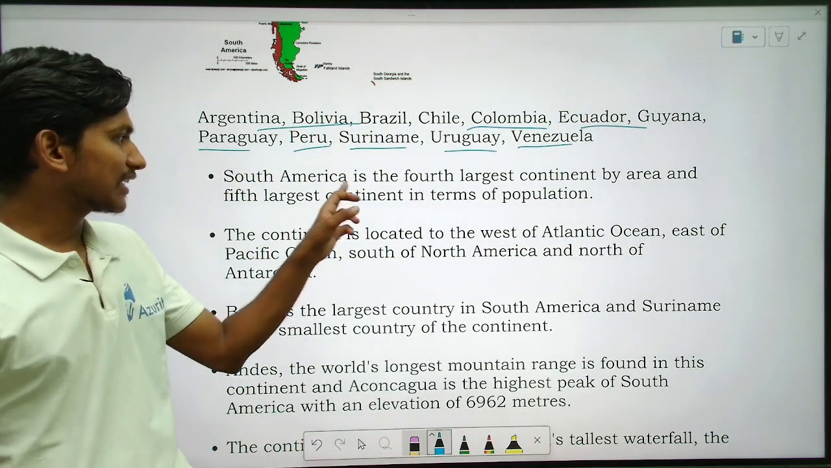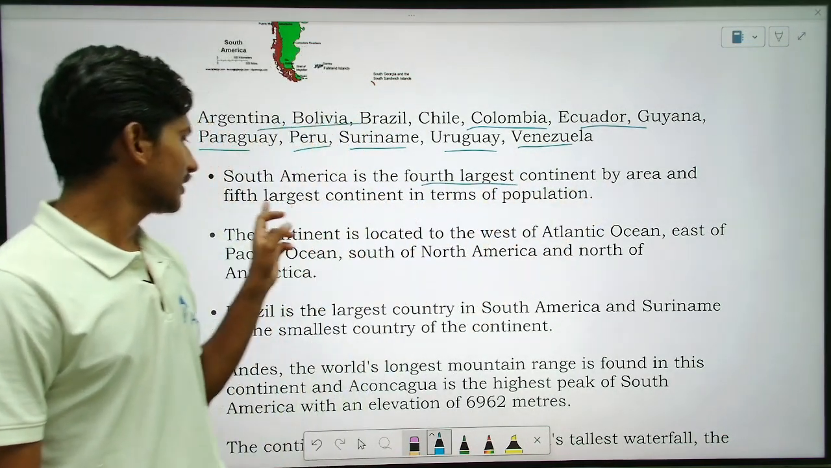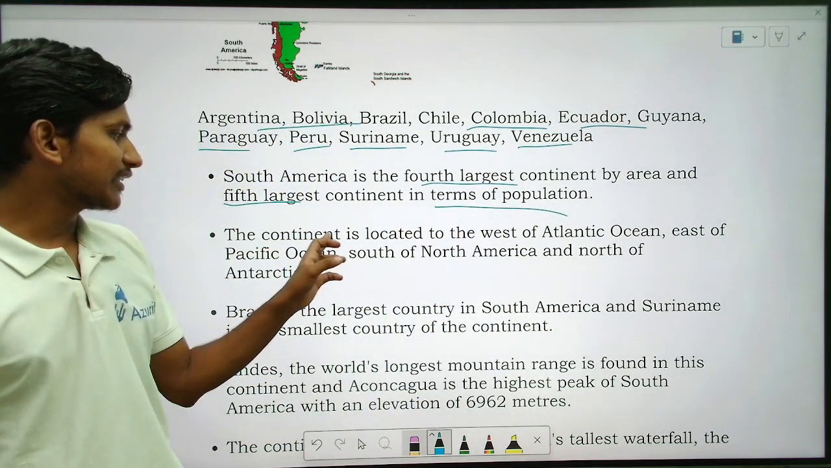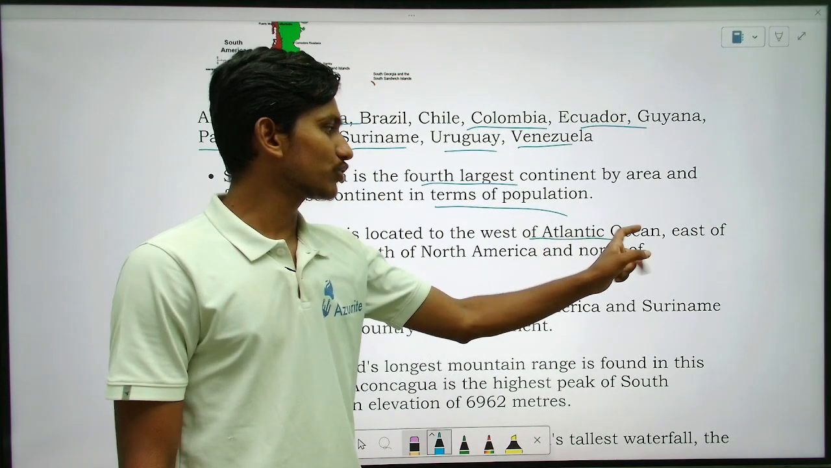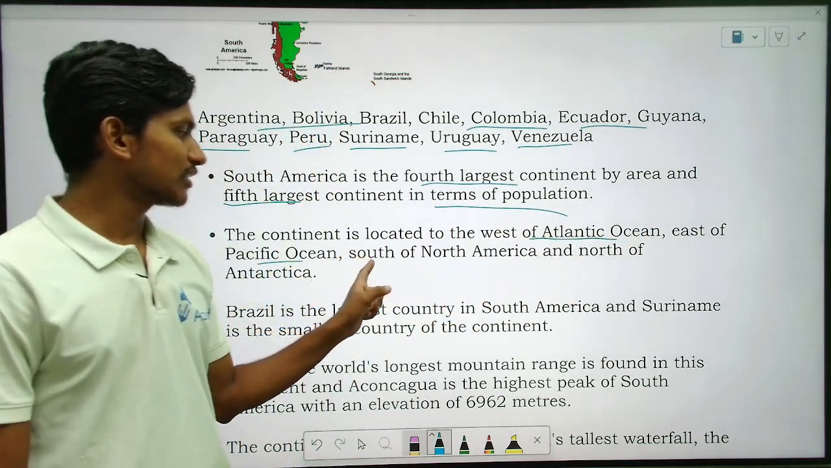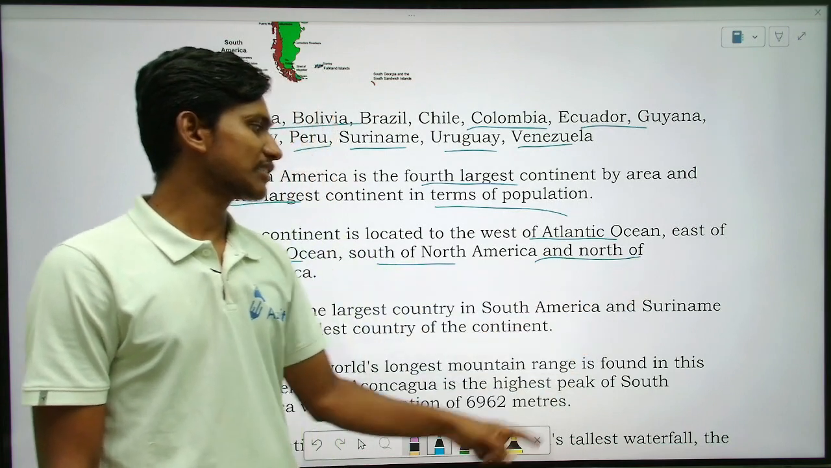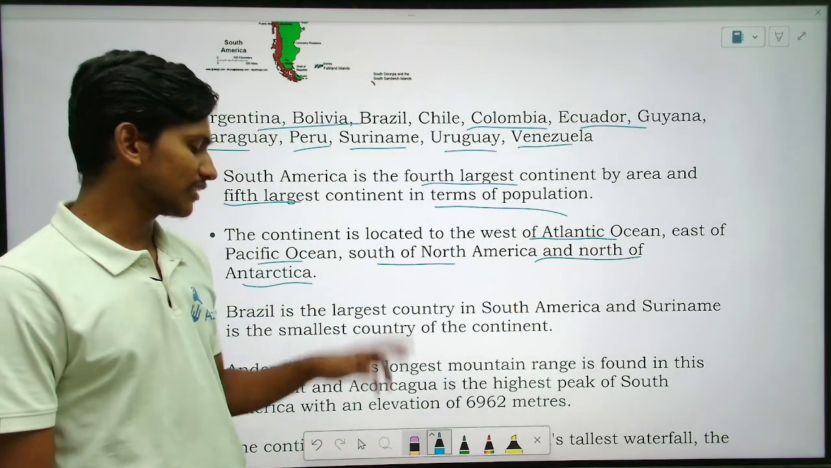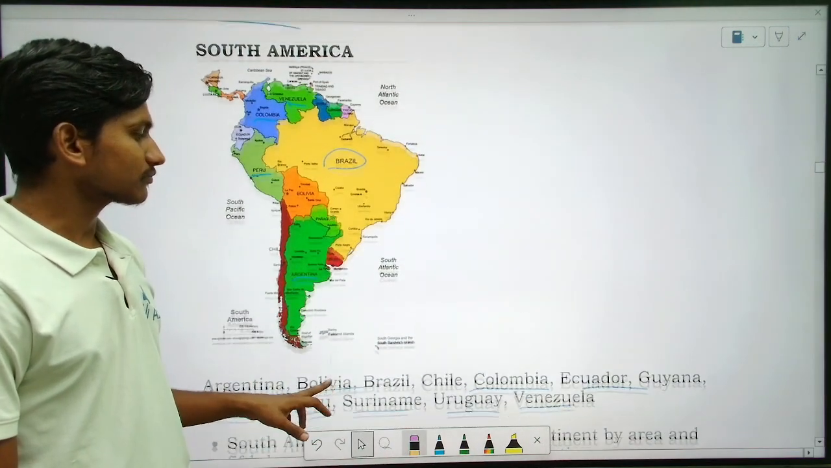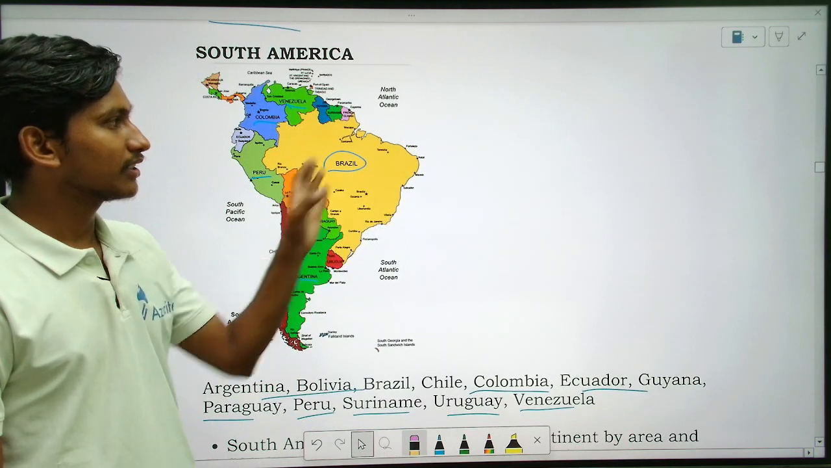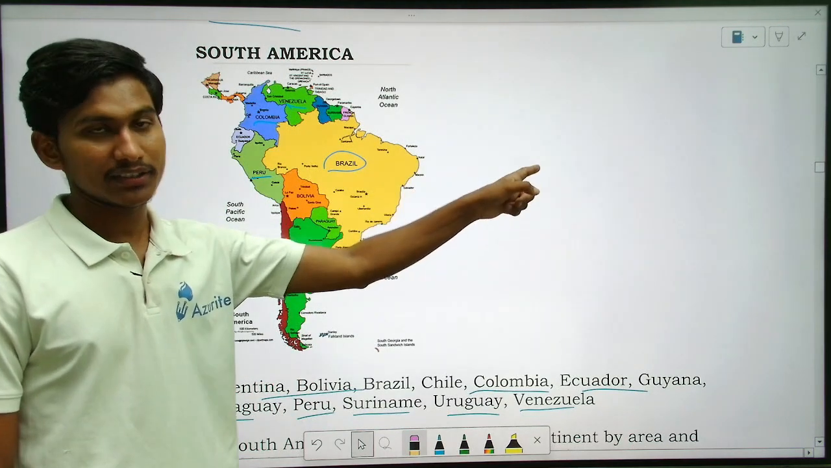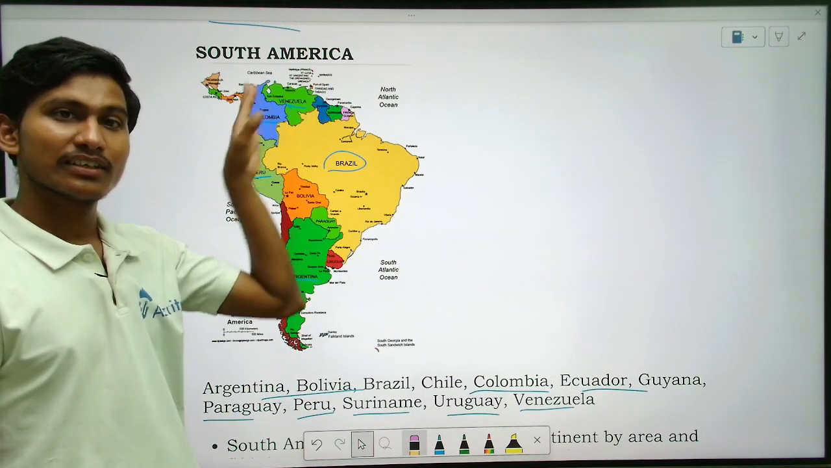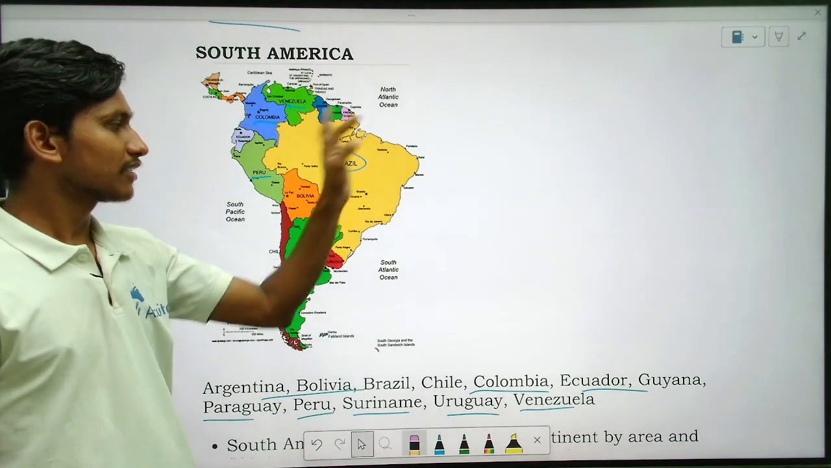Okay, so South America is the fourth largest continent by area and the fifth largest continent in terms of population. The continent is located to the west of the Atlantic Ocean, east of the Pacific Ocean, south of North America, and north of Antarctica. You may see the position. This side is Africa, above to the north is North America, and this side is the Pacific Ocean. So this is the location.